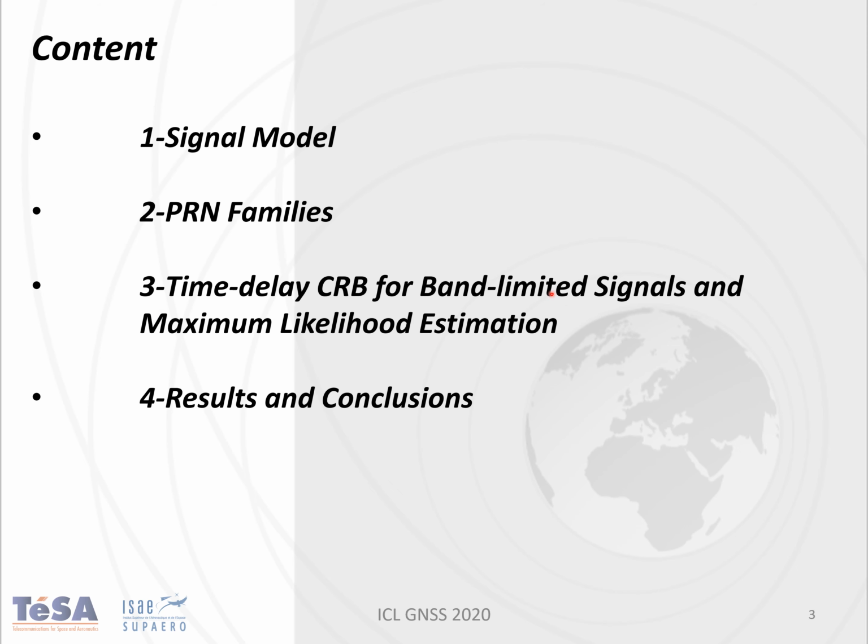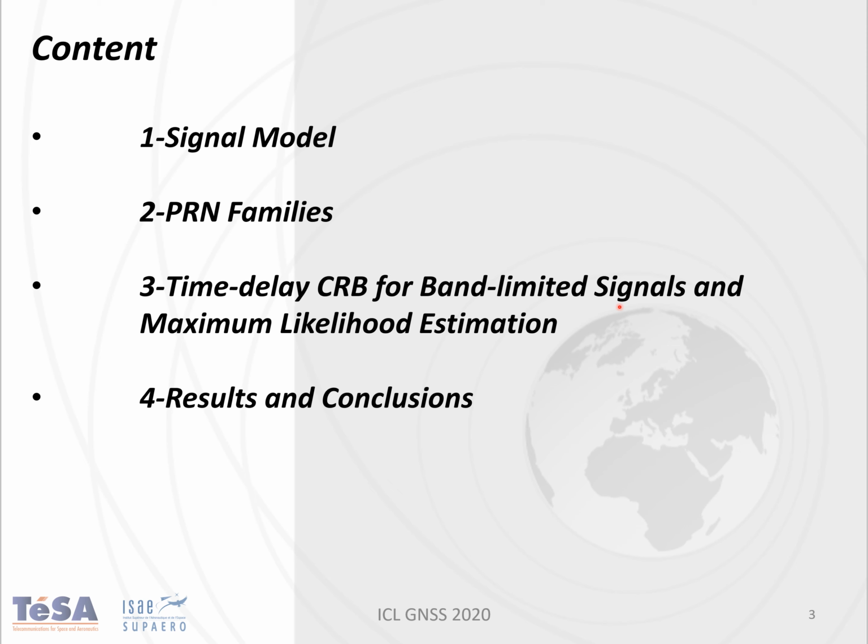This Cramér-Rao bound for band-limited signals differs from the typical Cramér-Rao bound used in the GNSS community, because the previous bound is focused just on the power spectral density of the signal, and usually when you compute the power spectral density, you neglect the pseudorandom noise effect.